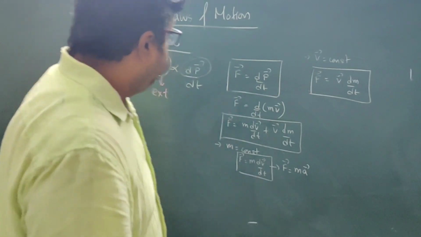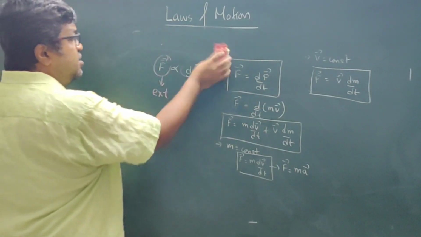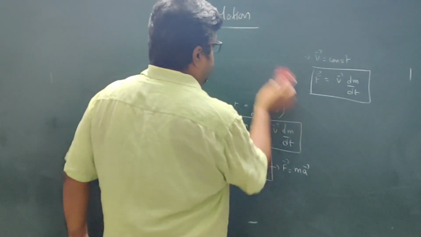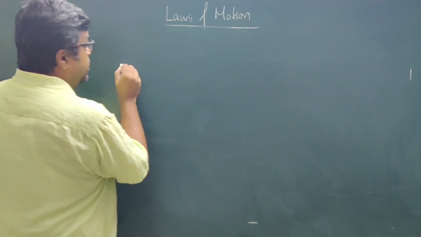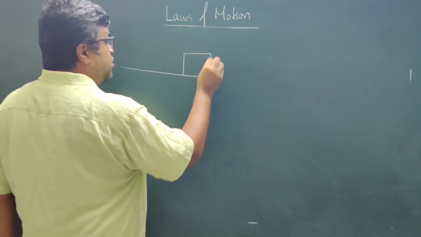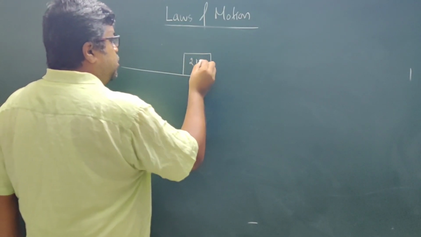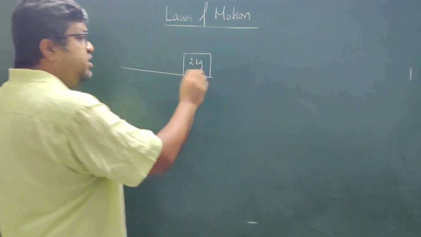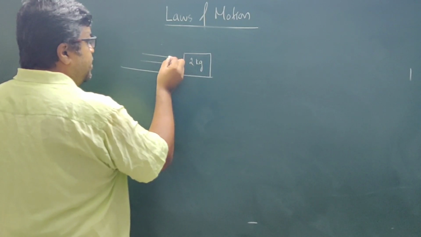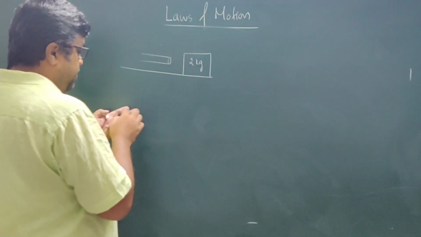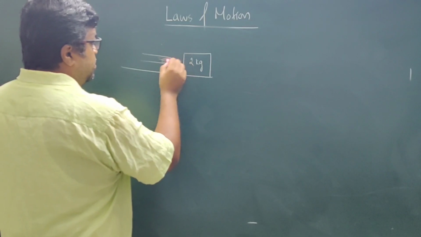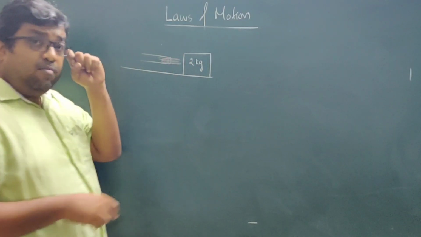Now let us solve one question based on this concept. Suppose this is a frictionless surface. This is a block of mass 2 kg, placed on the frictionless surface, and this is a horizontal pipe. Through this pipe, suppose water is coming out and it is hitting this block.